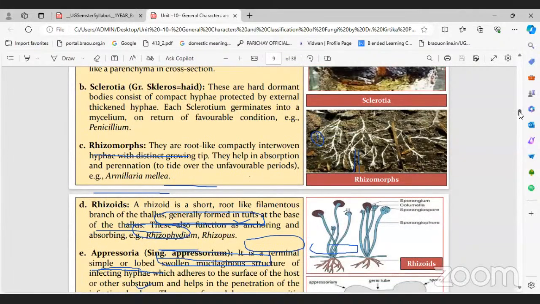And the next one, rhizomorph. Rhizomorph is root-like, compactly interwoven. You can see it in the diagram here. It is somewhat stronger than sclerotia.